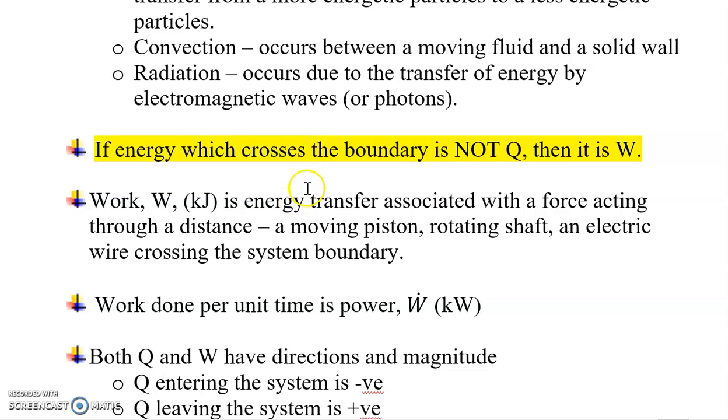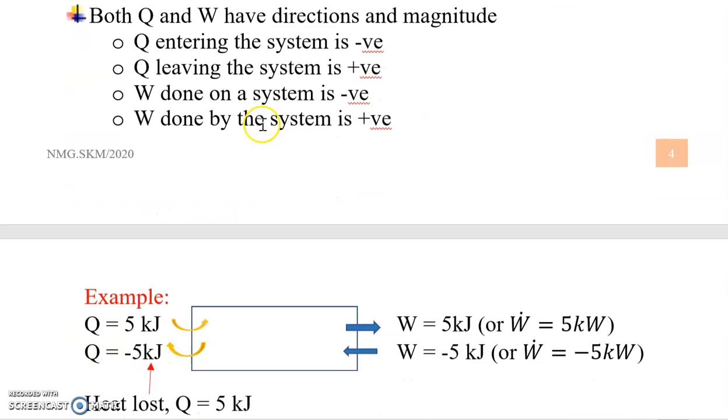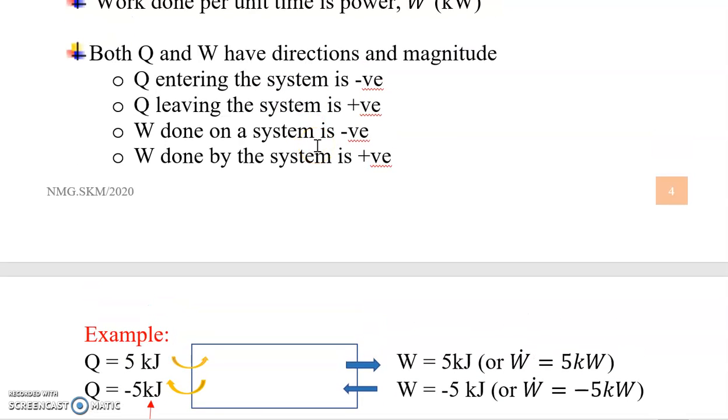So, both Q and W have directions and magnitude. We say that if there are 5 kilojoules of heat entering the system, this is -5. Or if it's -5, we say 5 kilojoules is entering the system. So if it's leaving the system, it's positive. While work done on a system is negative, work done by the system is positive.